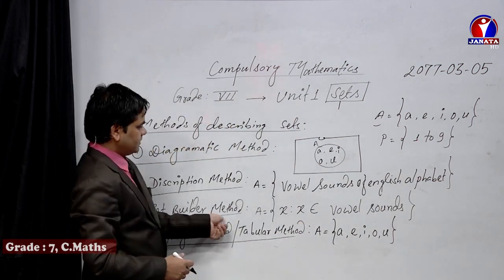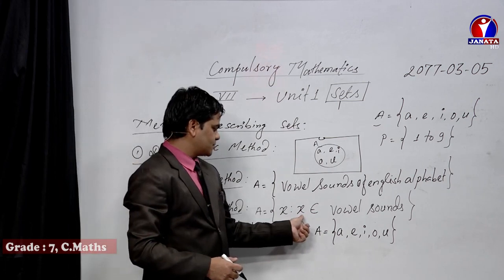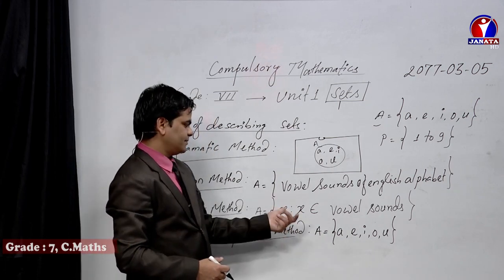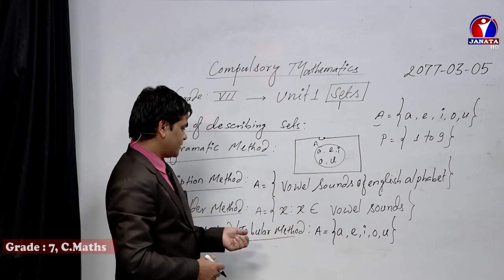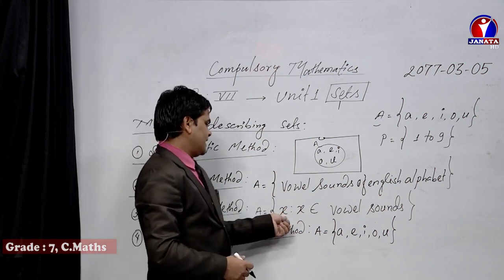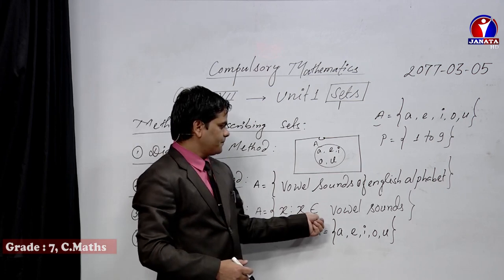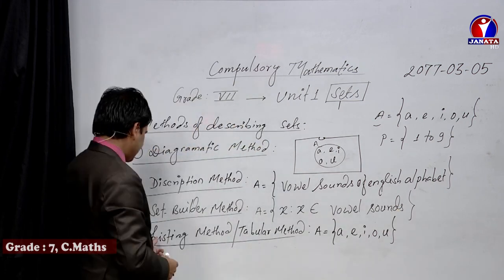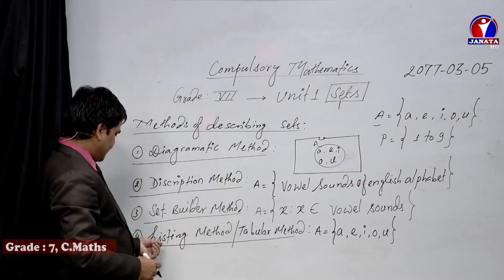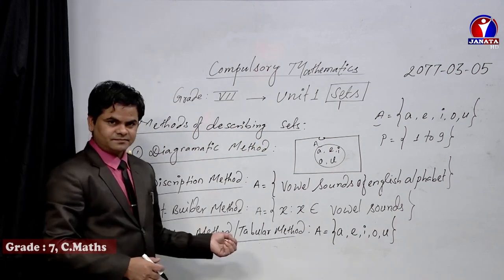Set builder method: x such that x belongs to, or you can write y such that, it is your choice, it depends on which alphabet you prefer. y such that y belongs to natural number less than 10. You can write that. Another one is, dear students, the listing method or tabular method.